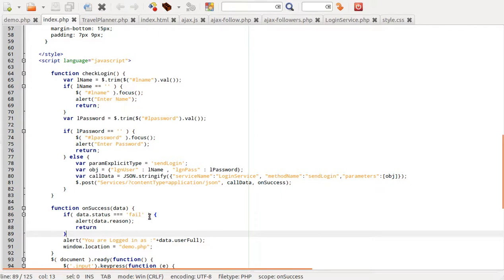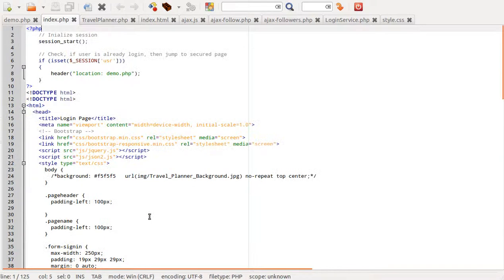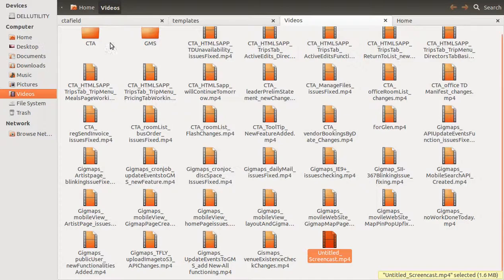So in addition to the jQuery minimum JS, we need one more JS. This is json2.js, which is present in the AmfPHP library. We just need to include this, and once we include this, let me show you.